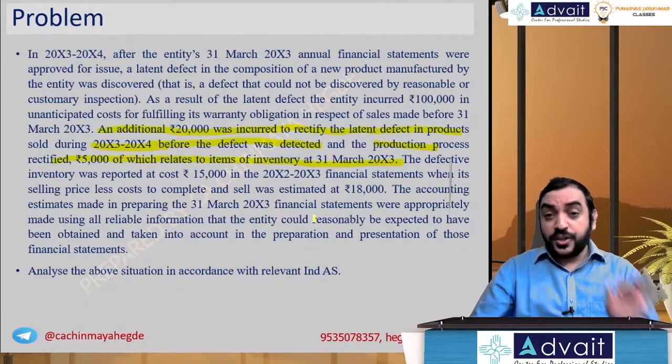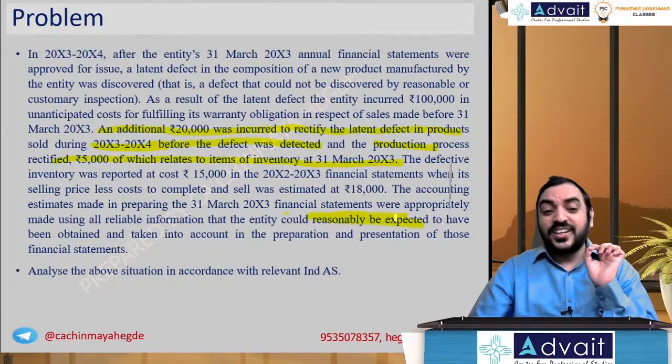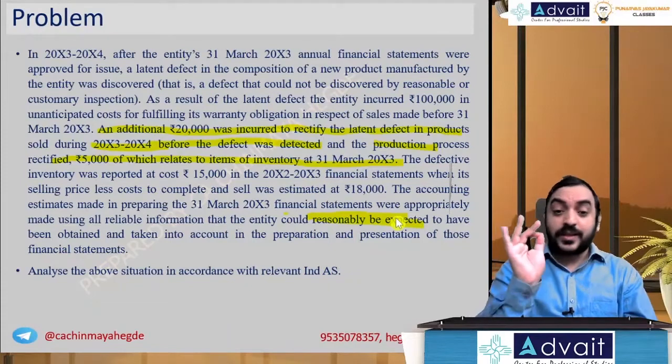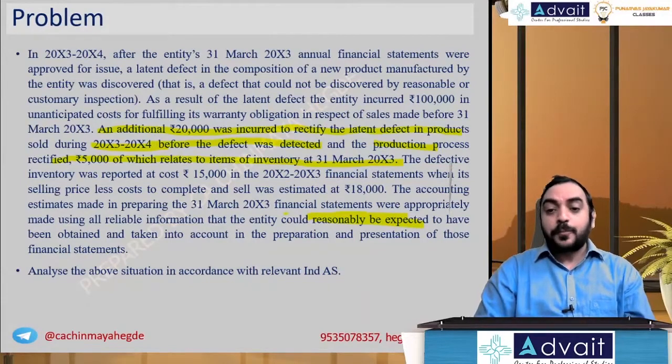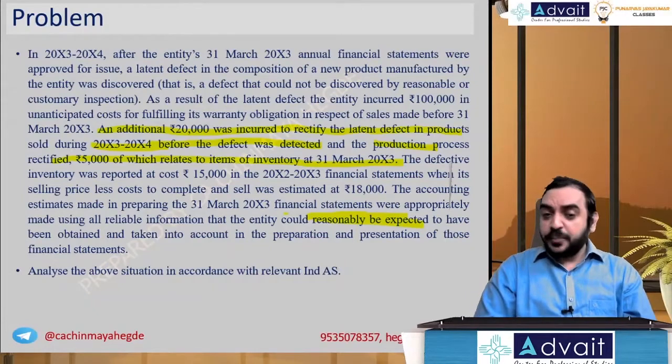Please note this point. Use these technical words: reasonably expected to have. Use these terms in the exam. To have been obtained and taken into account in the preparation and presentation of those financial statements.